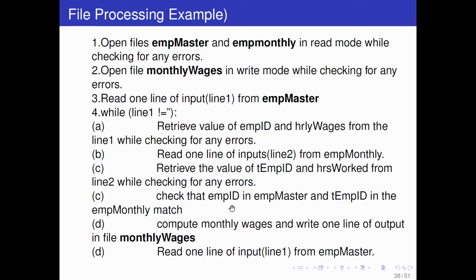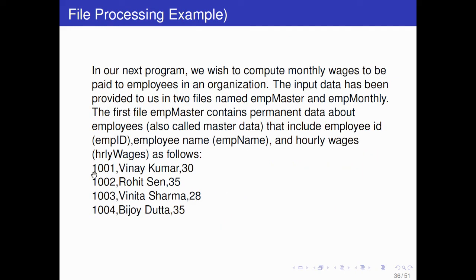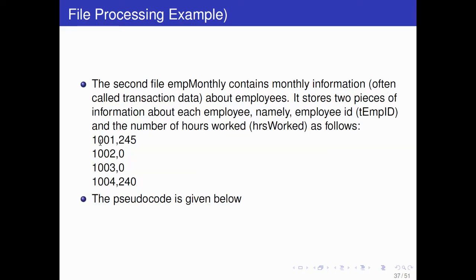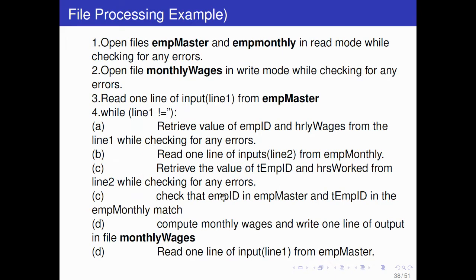Then check that the employee ID in employee master and the temp ID in employee monthly match. What it is saying is that in both files you have to match this employee ID, like 1001 is here and 1001 is here. So first match the employee ID, then compute monthly wages and write one line of output to the file monthly wages.